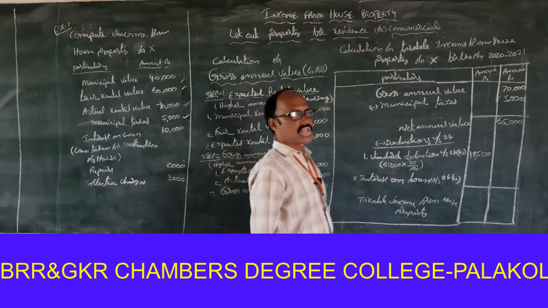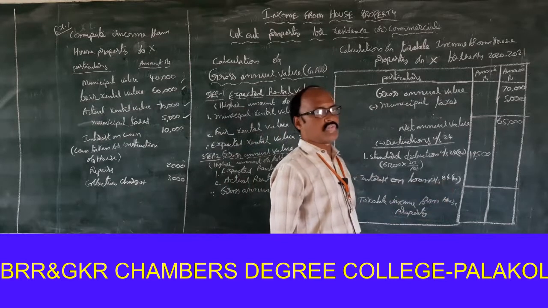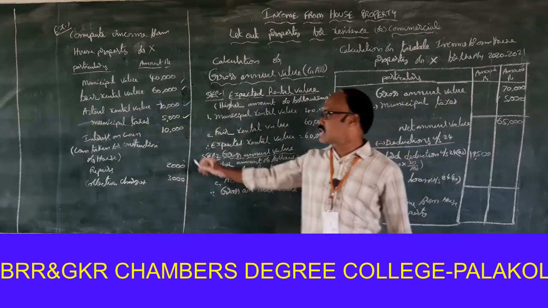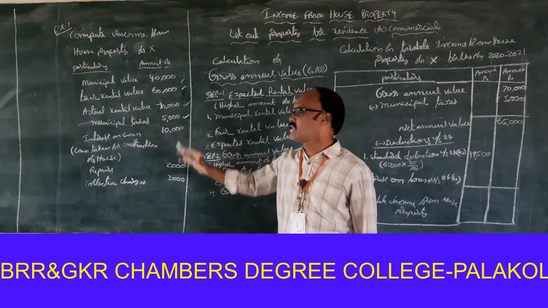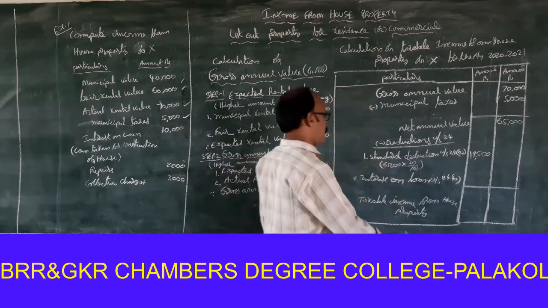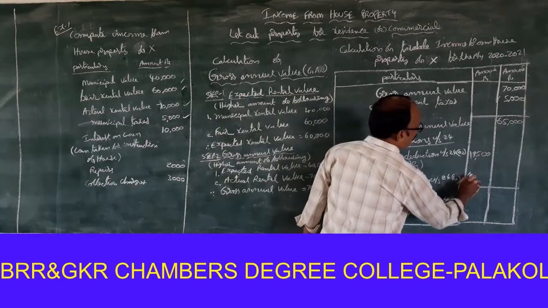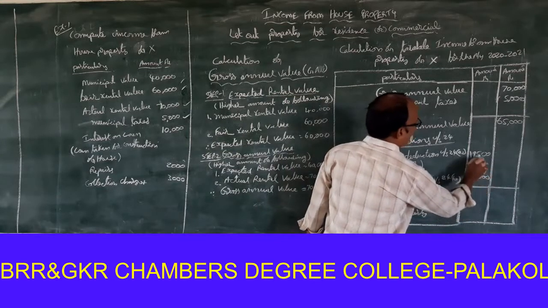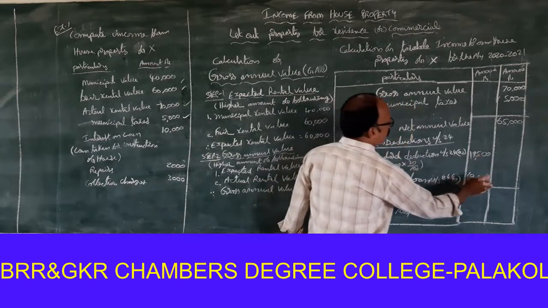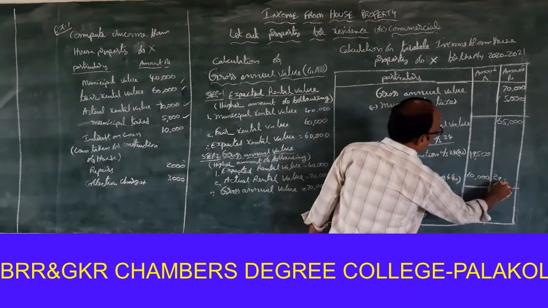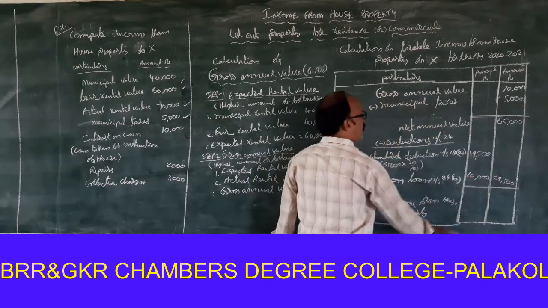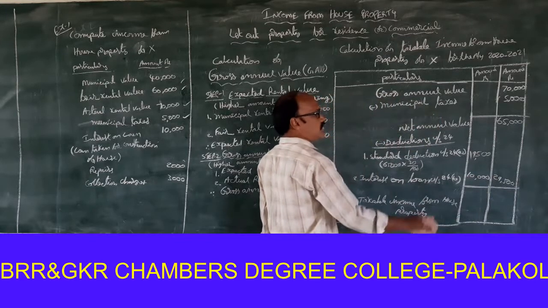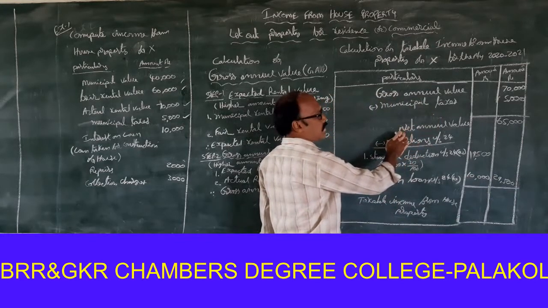Second one, interest on loan under section 24B, 10,000. So 19,500 plus 10,000 is equal to 29,500. This 29,500 rupees is deducted from net annual value.